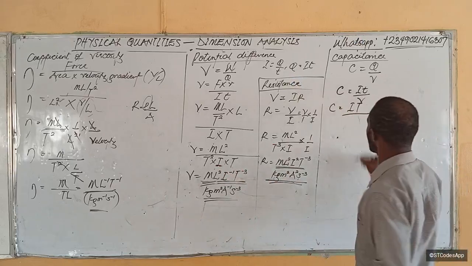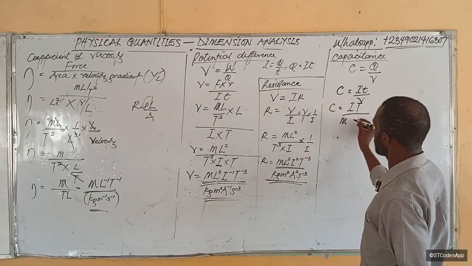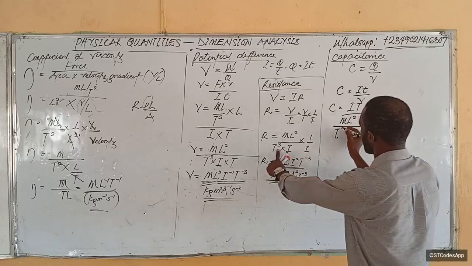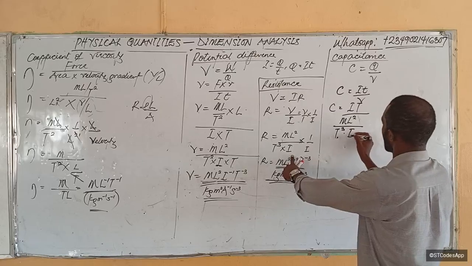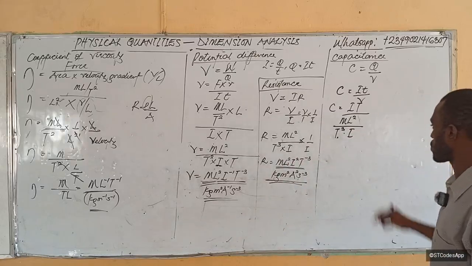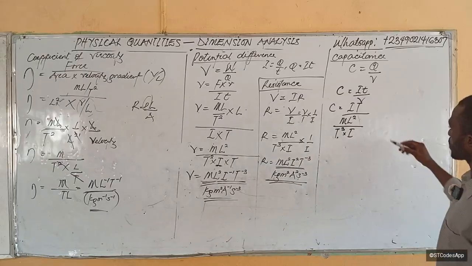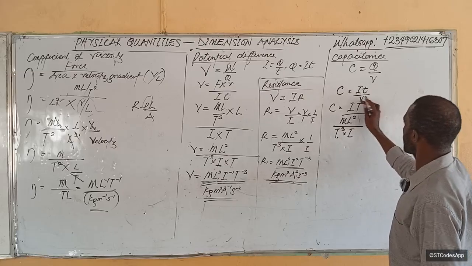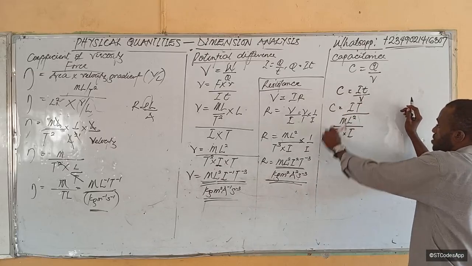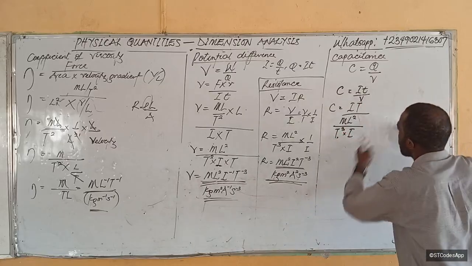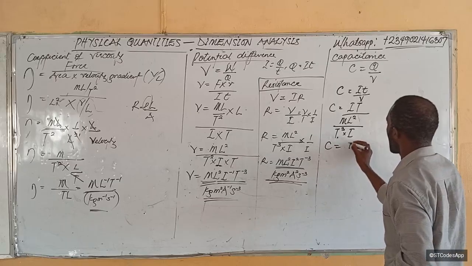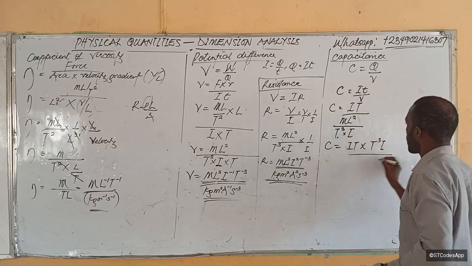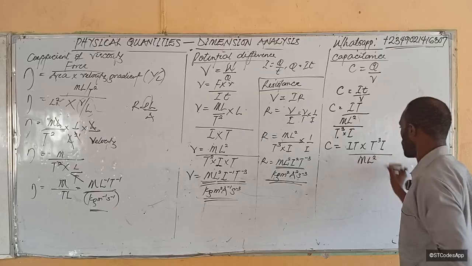So C therefore becomes IT over V. V, we've gotten it to be M L squared over T cubed I. Dot also means multiplication, okay? I told you before that if you are dividing a whole number by a fraction, this whole thing here will come up, right? So C becomes IT multiplied by T cubed I over M L squared.